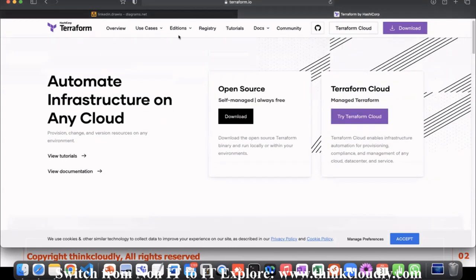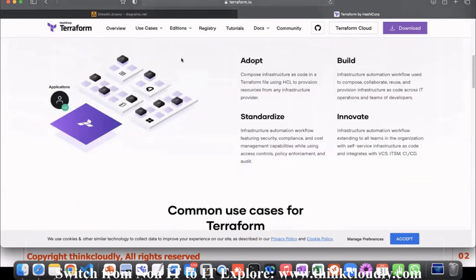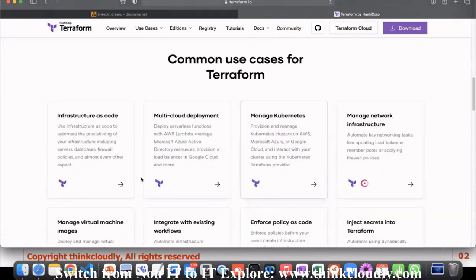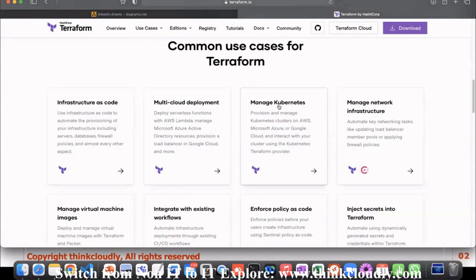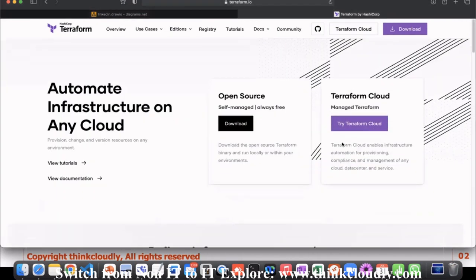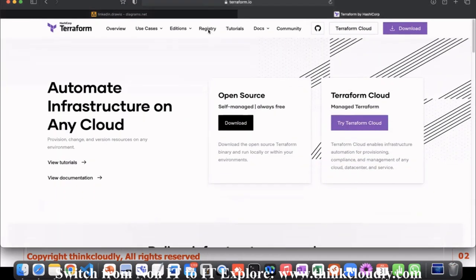It comes with multiple editions: Cloud, Enterprise, and CLI. We will be dealing with Terraform CLI. Cloud is not required, and Enterprise has some extra features compared to CLI, but still you have to follow CLI in Enterprise also. That is why we will use Terraform CLI throughout our course. After that, if you look at the website, it shows some of the scenarios of what you can do. You can deal with Kubernetes, and various other things. Now you can click on this registry.